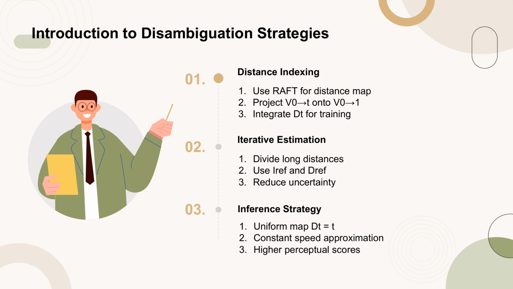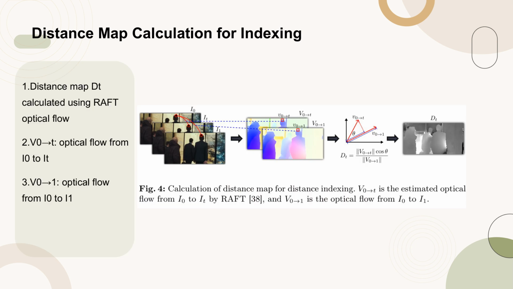The second strategy is iterative reference-based estimation, which divides long-distance interpolation into shorter steps, using a reference image and its distance map to reduce uncertainty. During inference, a uniform distance map is often sufficient, approximating constant object speeds and achieving higher perceptual scores in user studies. Figure 4 illustrates the process of calculating the distance map for distance indexing.